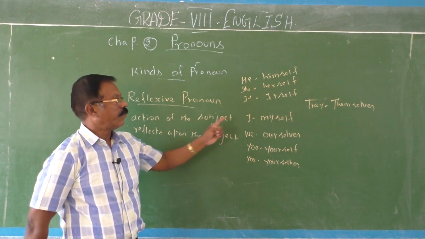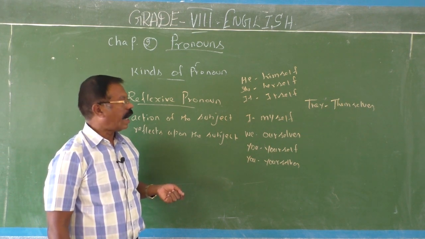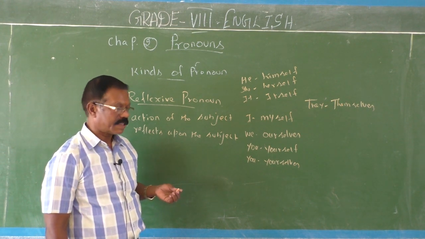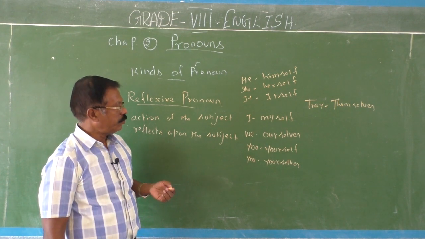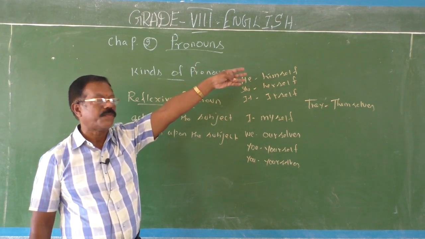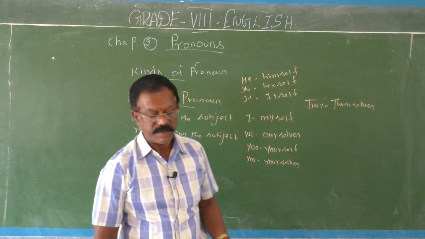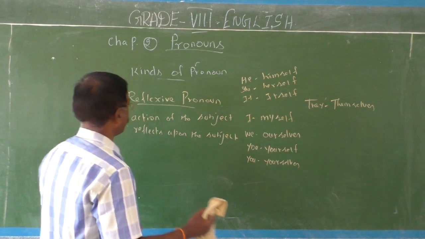For I, the reflexive pronoun is myself. We, ourselves. You, yourself. Plural, you, yourselves. He, himself. She, herself. It, itself. They, themselves. Now I will give you some sentences for your better understanding, children.